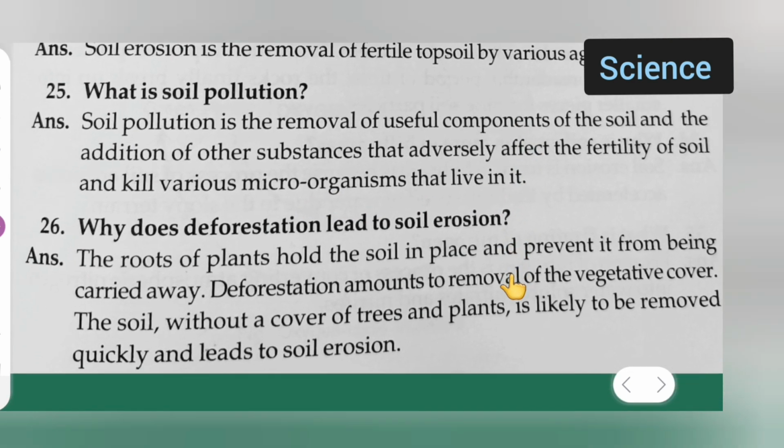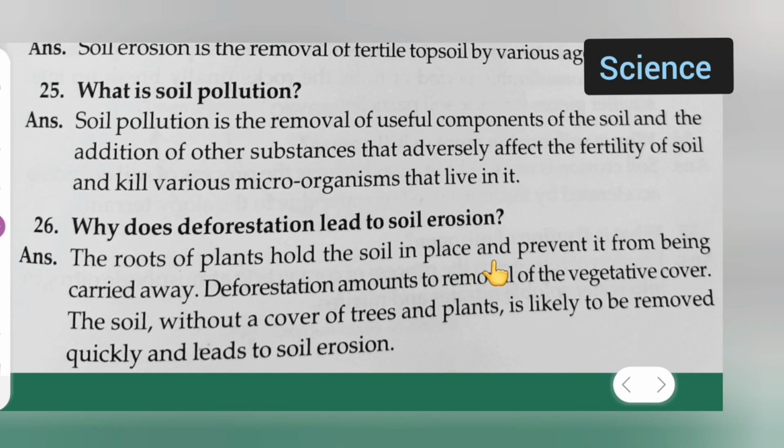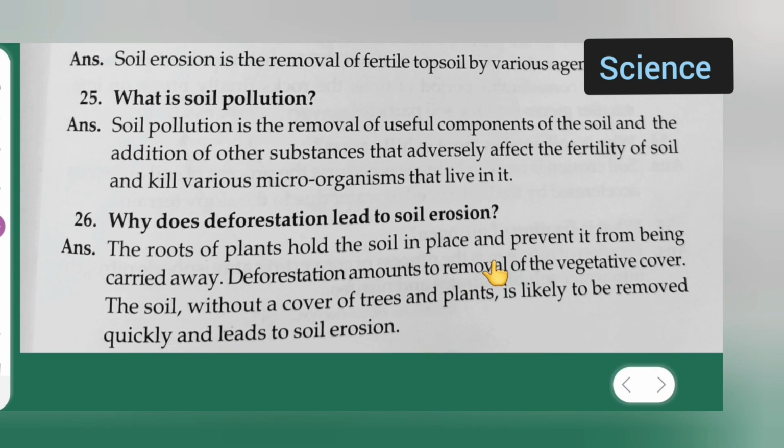Next, moving further, question number 26. Okay. Question number 26 is, why does deforestation lead to soil erosion? Answer is, the roots of plants hold the soil in place and prevent it from being carried away. Deforestation amounts to removal of the vegetative cover. The soil without a cover of trees and plants is likely to be removed quickly and lead to soil erosion.